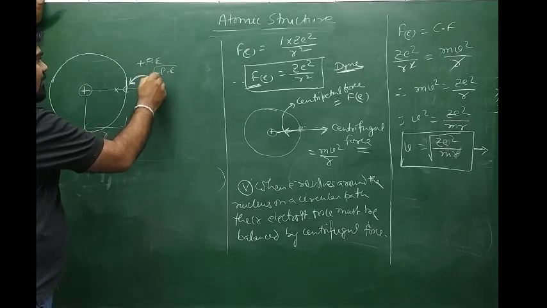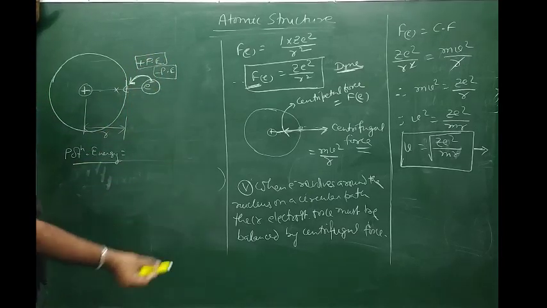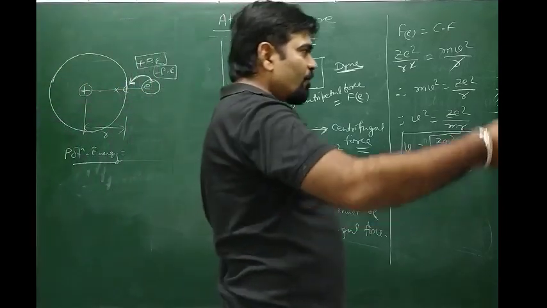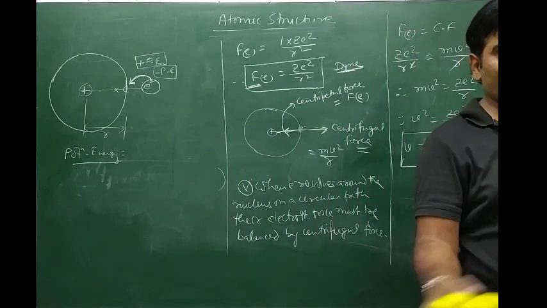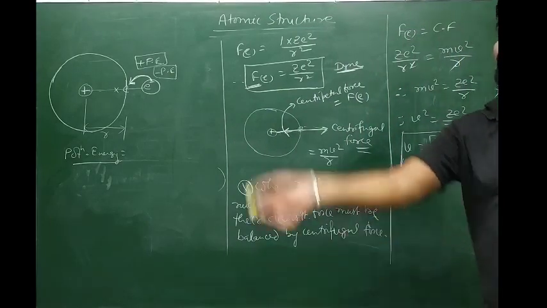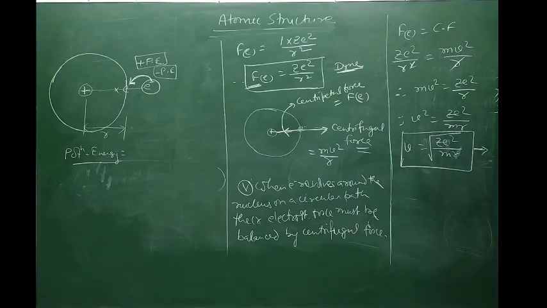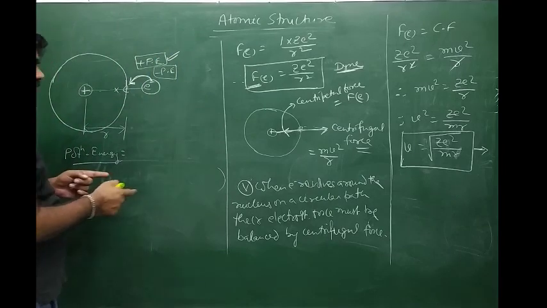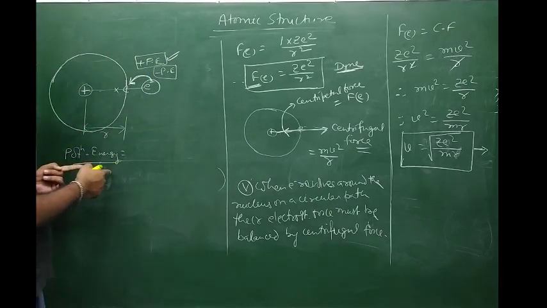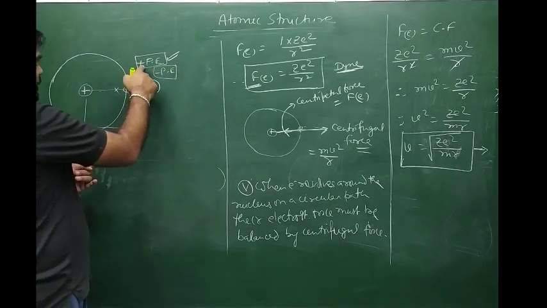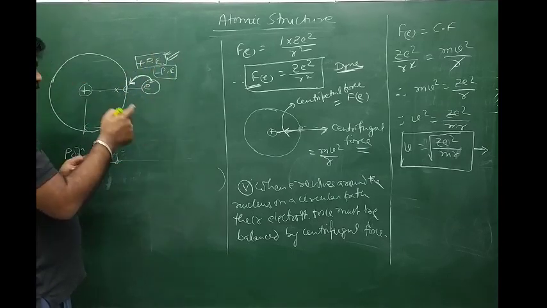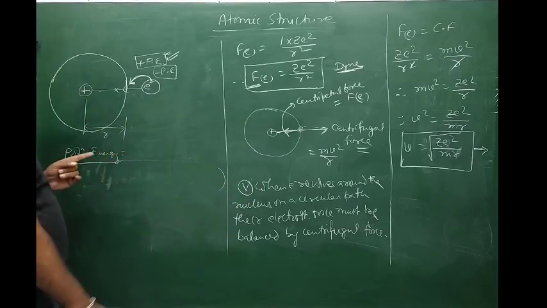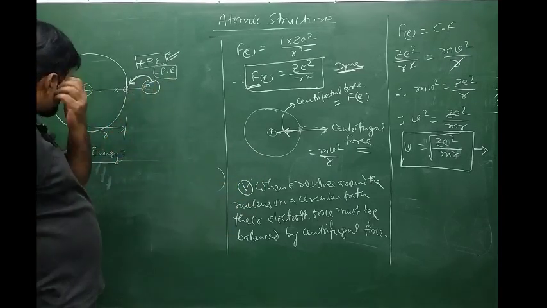Since the electron is brought from infinity towards the nucleus, towards an atom, this potential energy is a positive value. If the electron is taken away from the nuclear attraction to infinity, then their potential energy value must be negative. It is just like when an object is moving towards the earth, its g value will be taken as positive. When it is thrown away, its g value will be negative. Similarly, over there we will use the sign convention. Potential energy is taken as positive when the electron is brought from infinity to a certain distance under the influence of the nucleus. If the electron is taken away from the nuclear attraction to infinity, where its attraction becomes 0, then the potential energy value becomes negative.